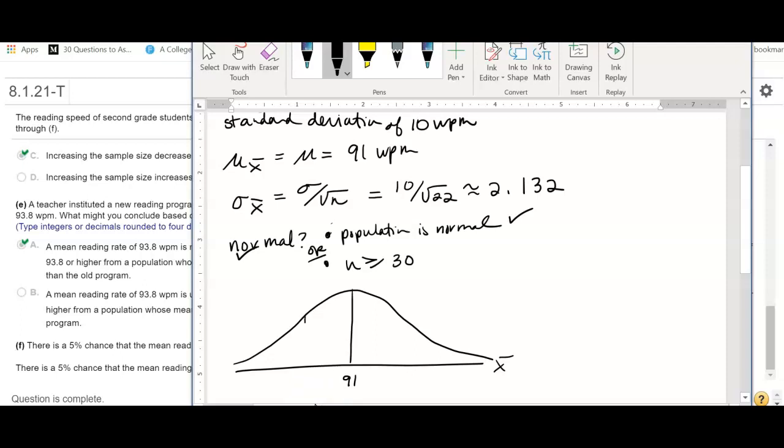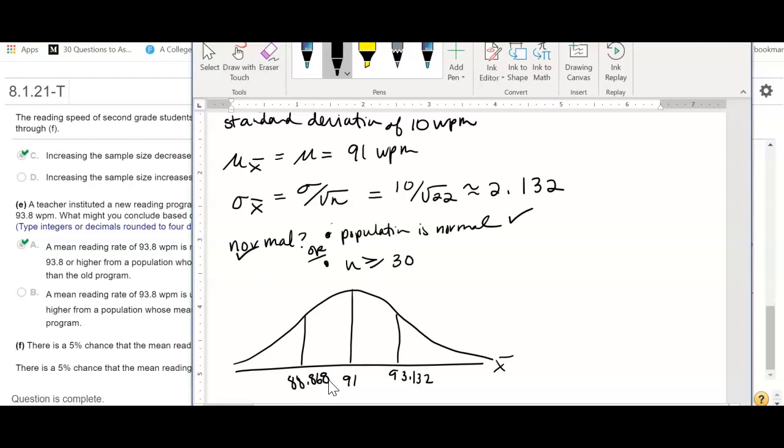So this value right here would be 91 minus 2.132, which is about 88.868. And from 91 plus 2.132, it would be 93.132. Okay, so you can kind of see how this distribution would work out.